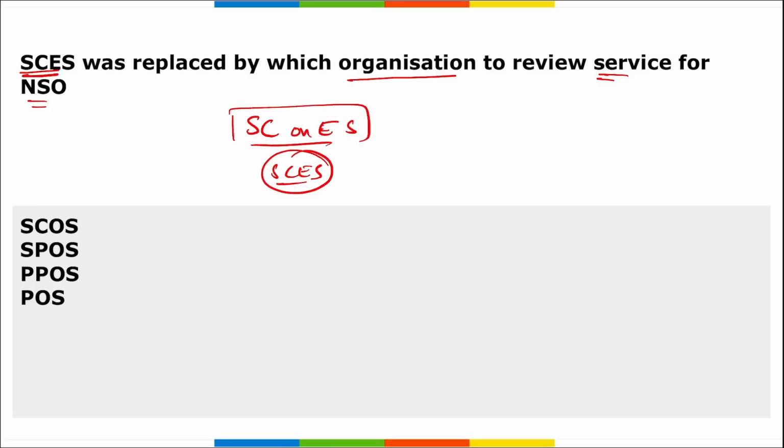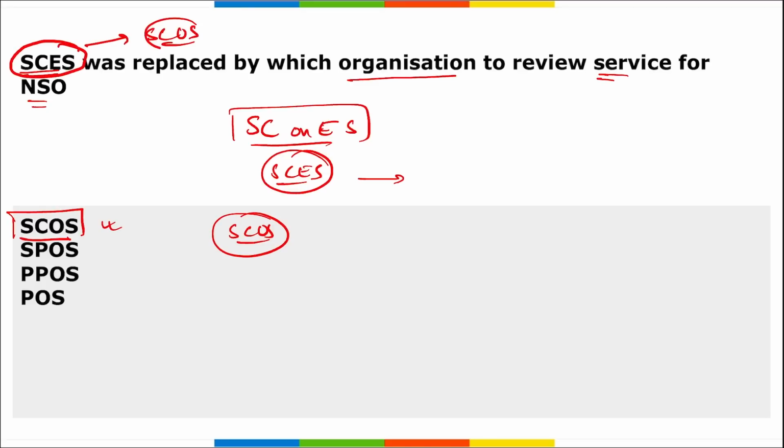Standing Committee on Economic Statistics, right? This is tasked with examining the economic indicators, and it will be replaced by a Standing Committee on Statistics, that is SCOS. So the question asked here is, this SCES will be replaced by which organization? It will be replaced by SCOS, that is your Standing Committee on Statistics, and it is to review the framework